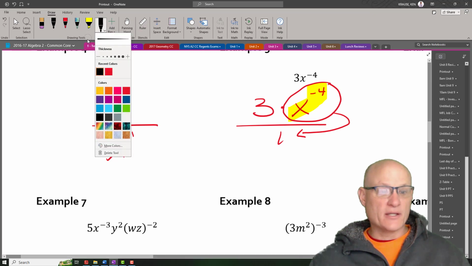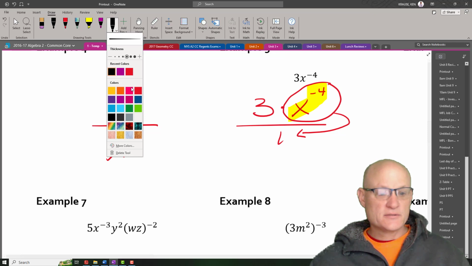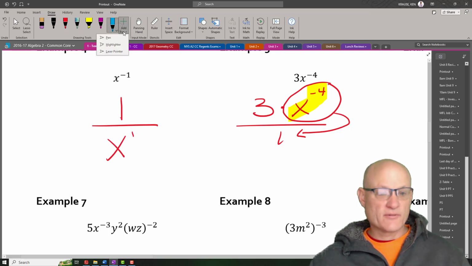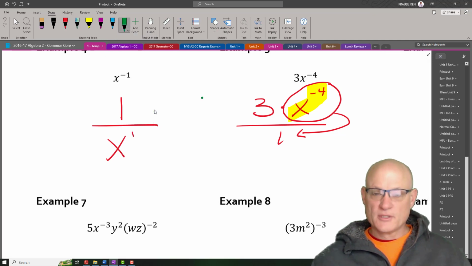I wonder if I can add pens. Oh, I can. I don't have enough examples. All right, cool. So now I got more.